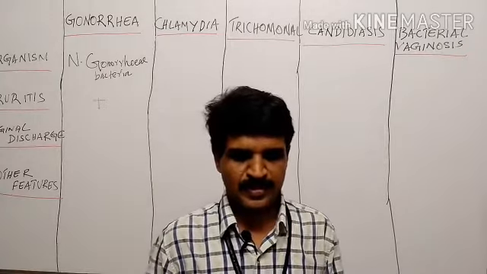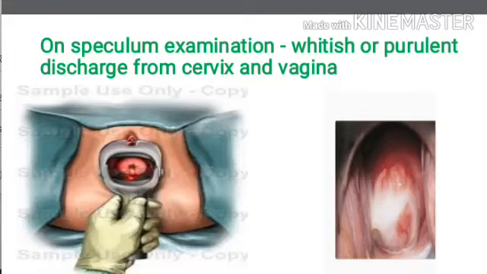On speculum examination, we can see whitish discharge or mucopurulent discharge. There are two types of discharge in gonorrhea, either a whitish discharge or a mucopurulent discharge.